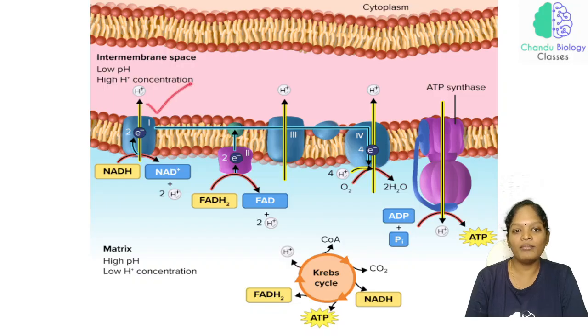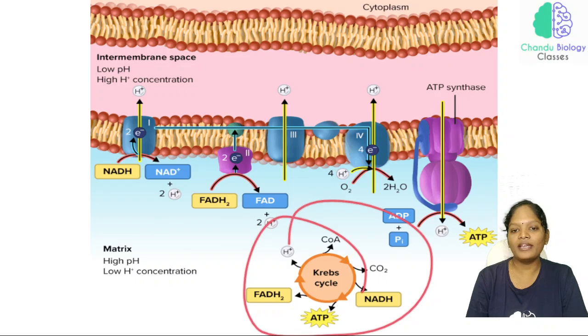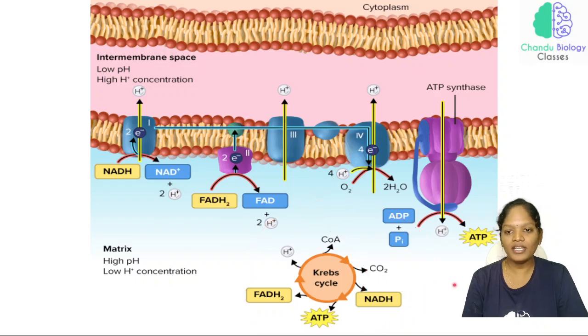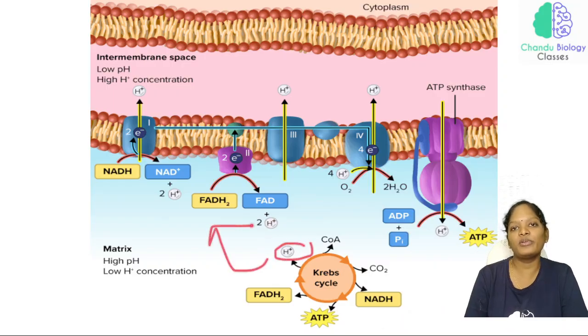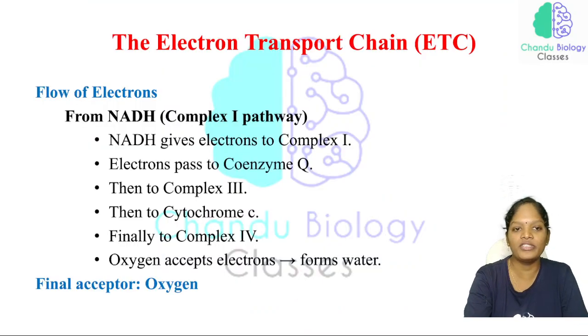So this is where complex 1, and this is complex 2, complex 3, complex 4, and complex 5. Here the same thing: NADH has been converted to NAD+, same information. Here also the Krebs cycle is taking place in the matrix region, and the H+ released from the Krebs cycle also increases the proton concentration in the matrix, and that is pumped to the intermembrane space region.